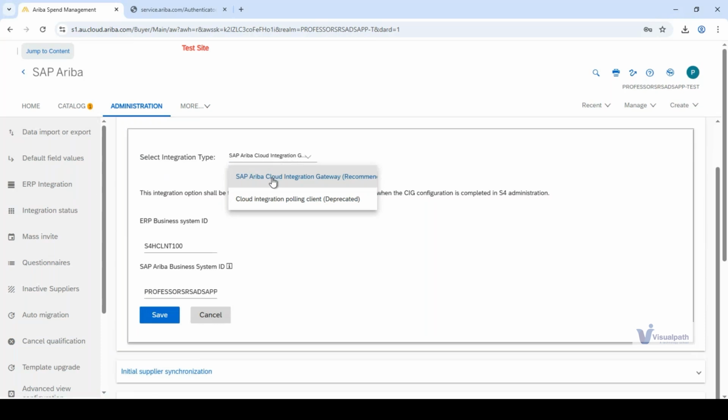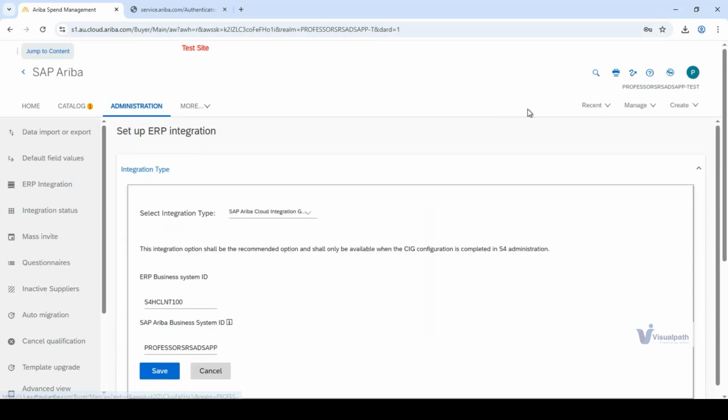It means this integration will be taken care of by SAP Ariba Cloud Integration Gateway. The ERP from where the data will come is S/4HANA.